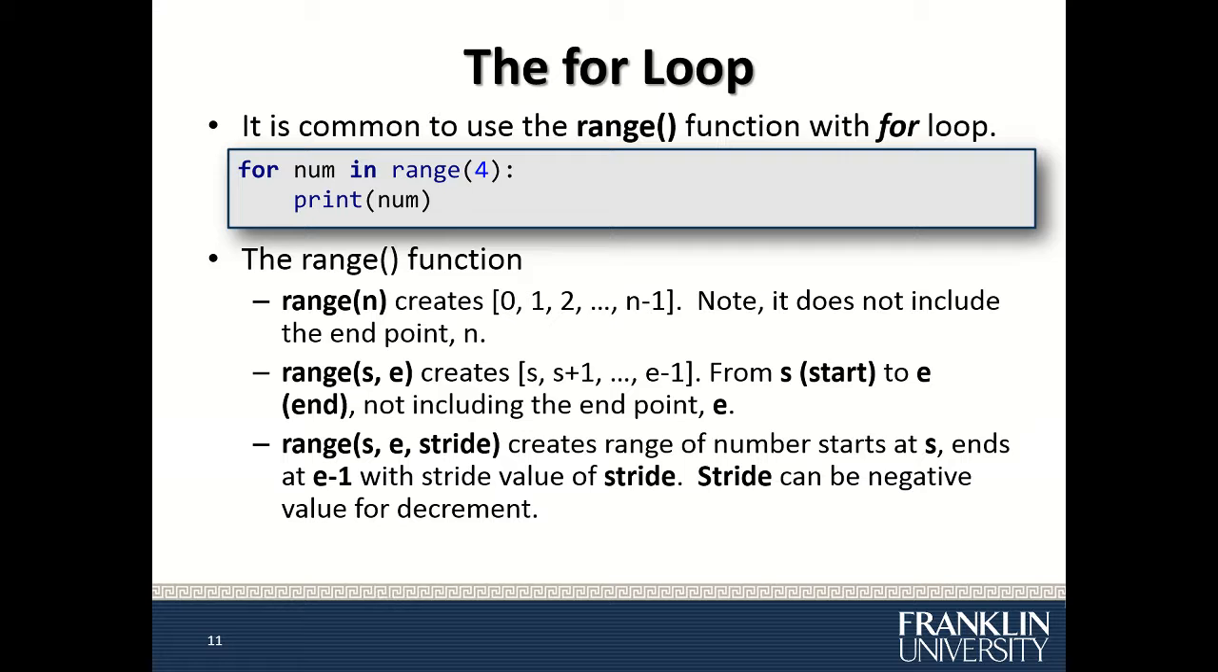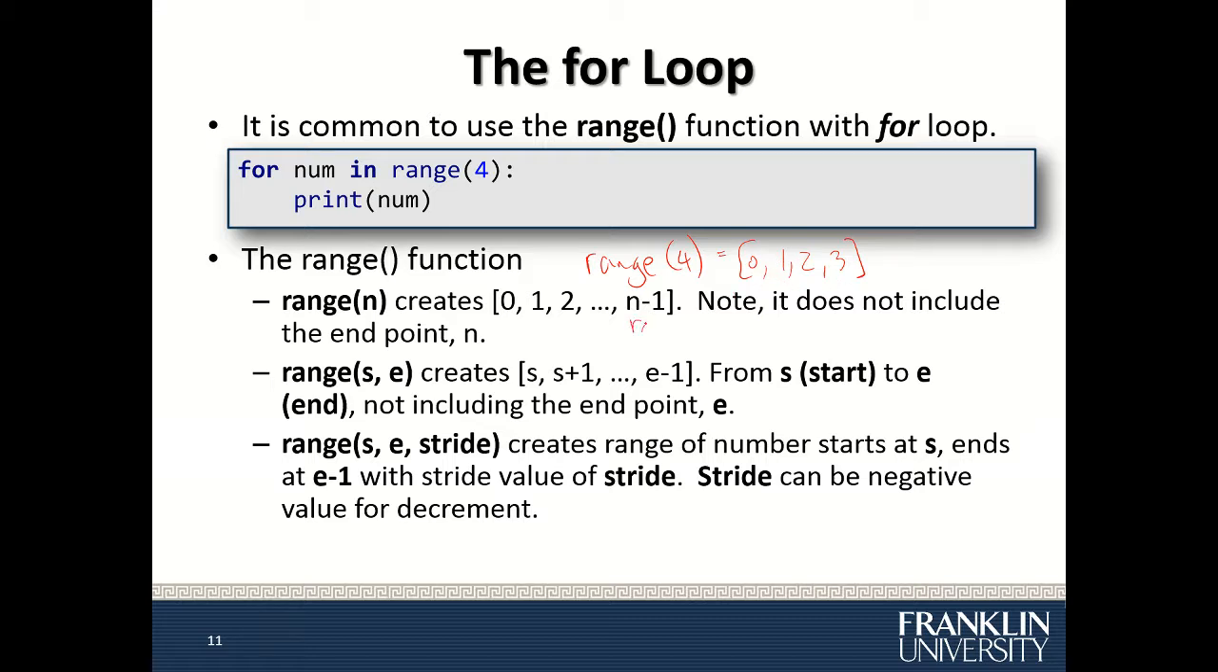It is very common to use the range function with the for loop. For example, for num in range 4. The range function has 3 different ways of using it. The most common way is using one parameter, range n. For example, range 4 here. In this case, you will get a list of 0, 1, 2, and 3. You get the numbers from 0 all the way to n minus 1. So if I do range 4, n would be 4, n minus 1 would be 3. So you go from 0, 1, 2, and 3.